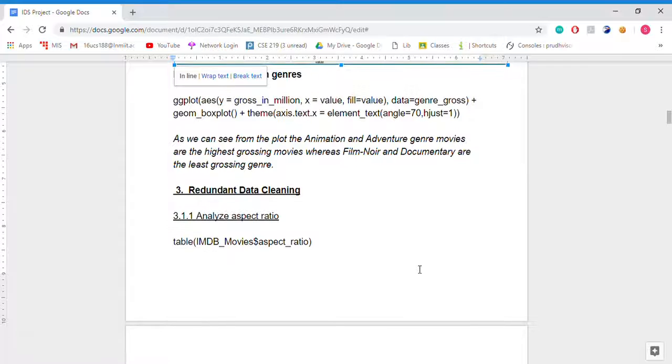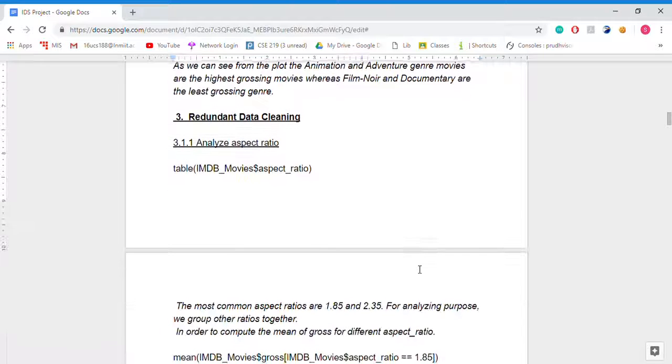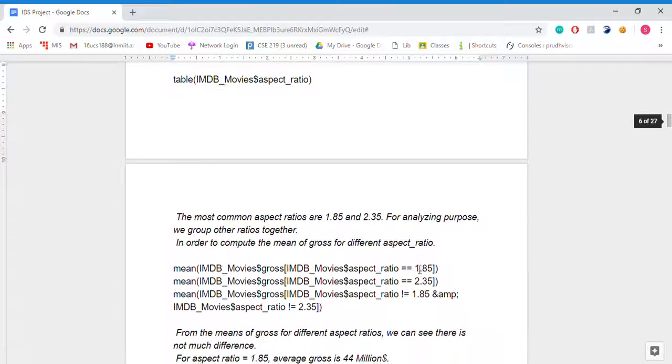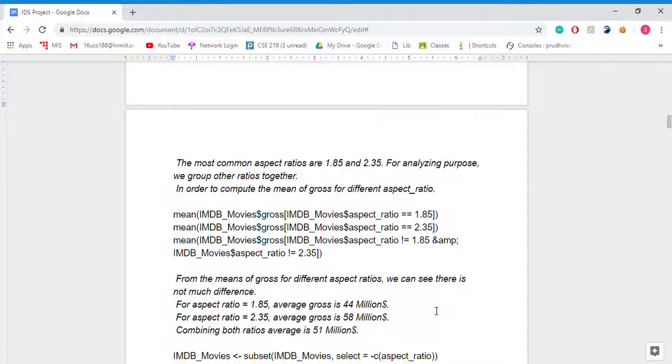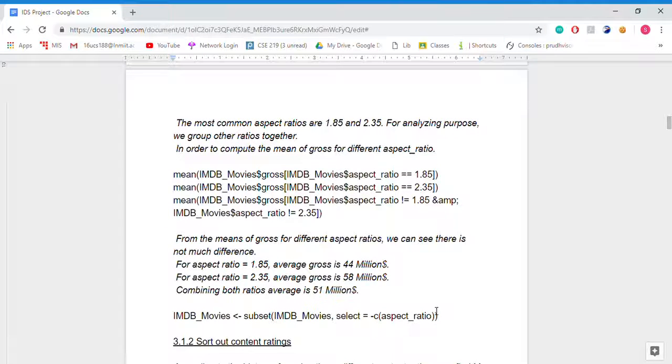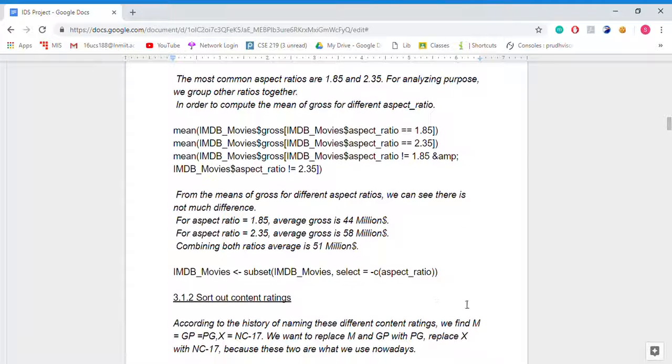Now we are clearing the redundant data. Aspect ratio: 1.5 aspect ratio is grossing $45 million and the 2.35 aspect ratio is grossing $58 million. Combining both they are averaging $51 million. So it is not creating very much impact on our gross analysis. So we'll be removing that attribute.